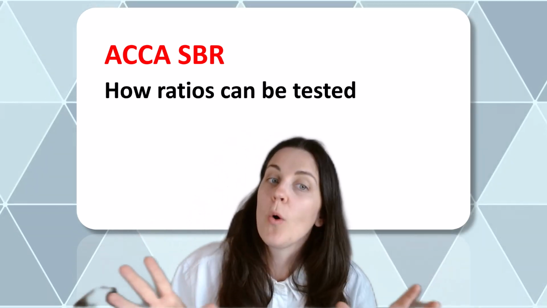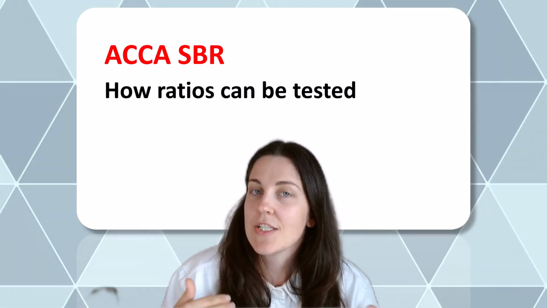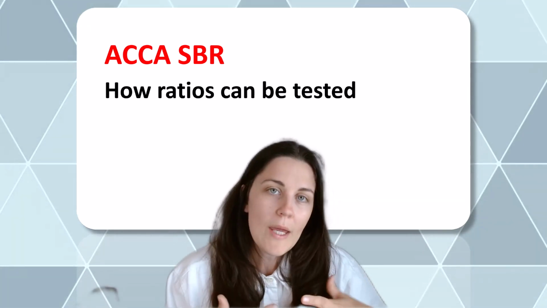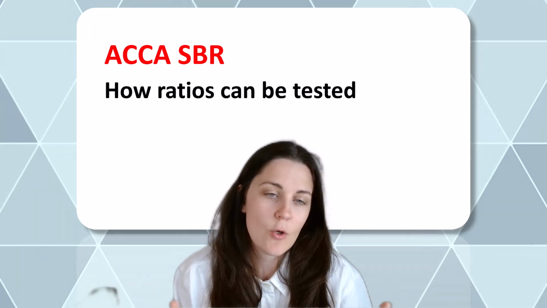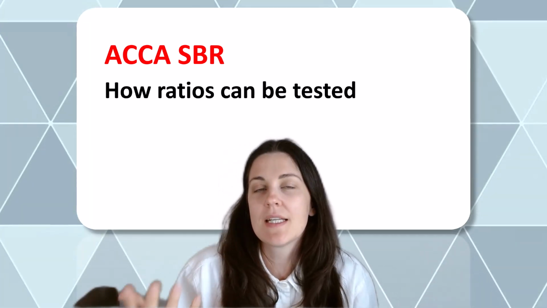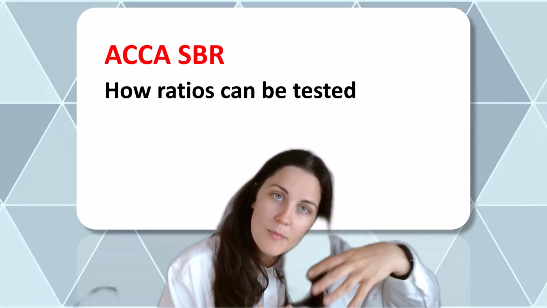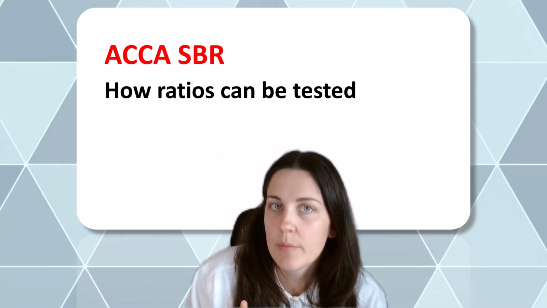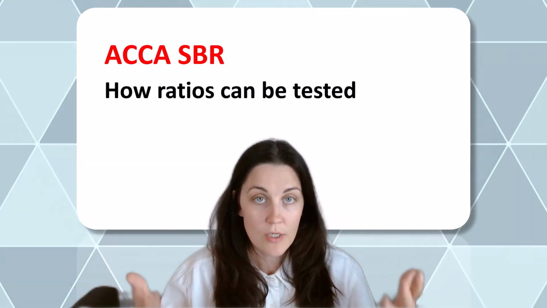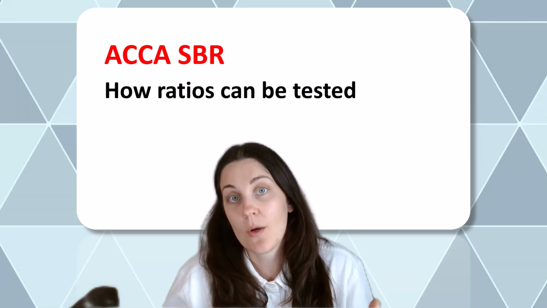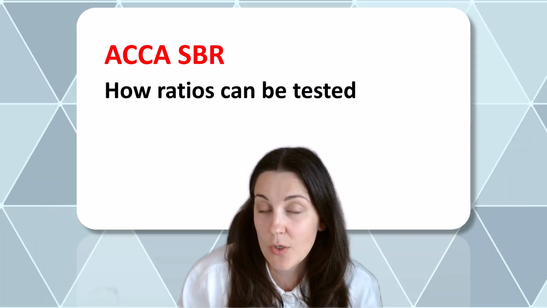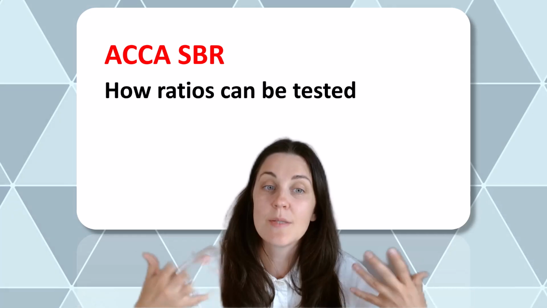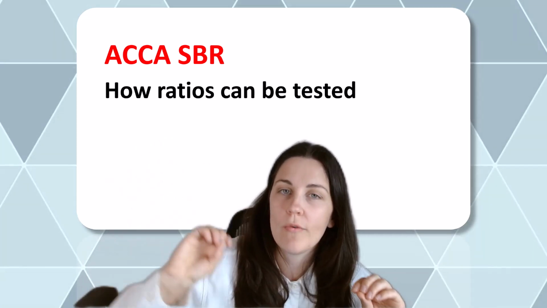So if we're talking about gearing, which is debt to equity, we most likely are going to be tested in question 2 by given a scenario where a company mistakenly recognizes something as equity instead of a liability. So let's say preference shares were recognized as equity where they were supposed to be liability according to IAS 32, and that made gearing look over-optimistic.